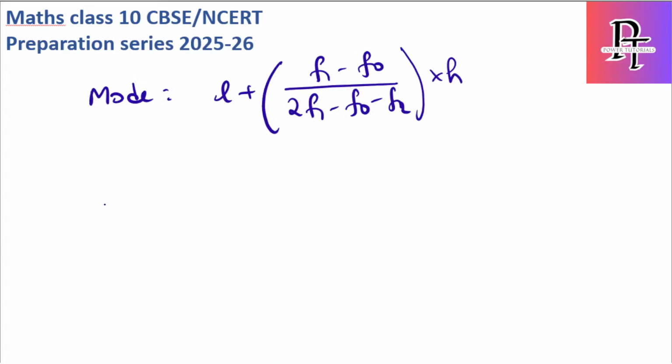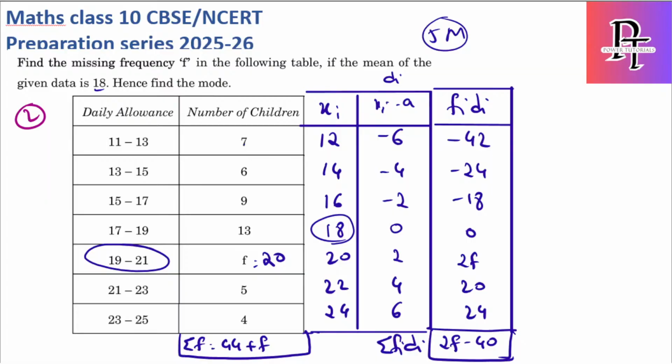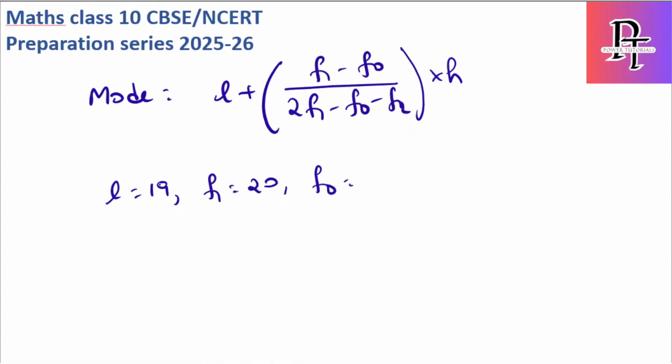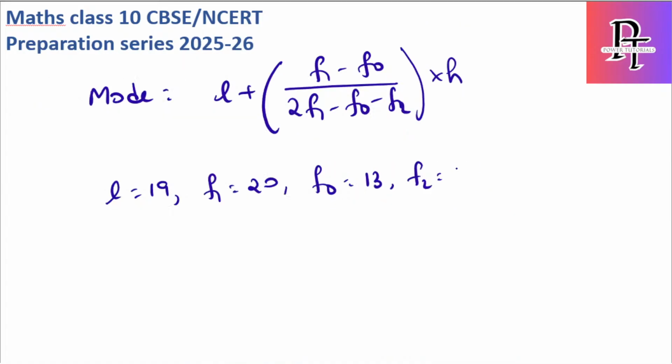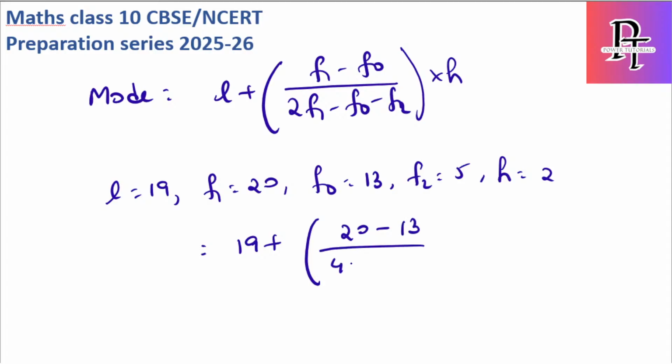N is 19, L is the lower limit of the interval. F1 is 20, we already have it. F0 is the frequency of the preceding class, so before is 13. F0 is 13, F2 is the succeeding one, so F2 here is 5. H value is the class interval difference, so here the H value is 2. Okay, let's substitute here. 19 plus (F1 is 20, F0 is 13) by 2F1, so 2 into 20 is 40, minus 13 minus 5, into 2.